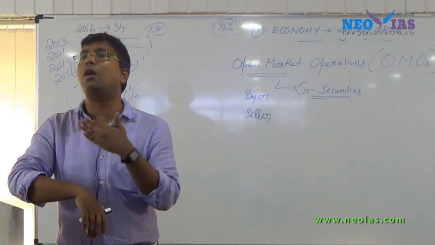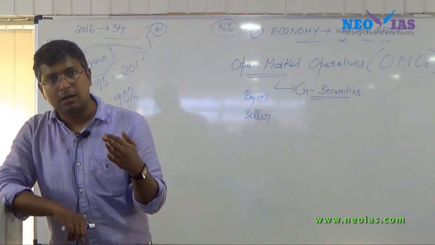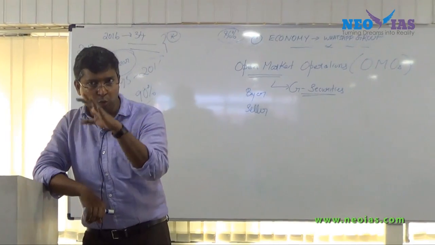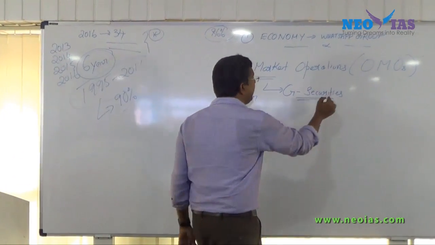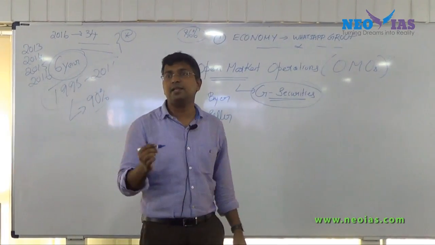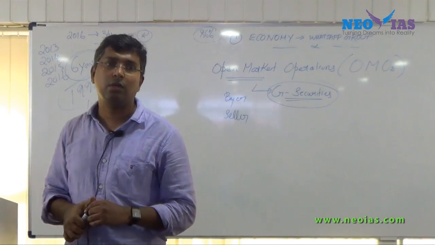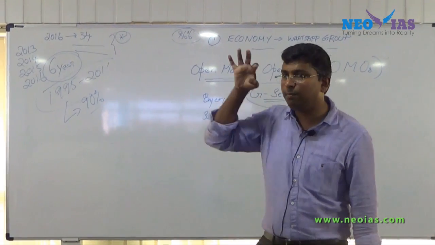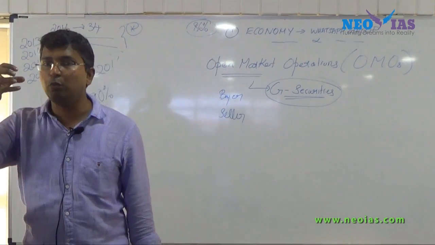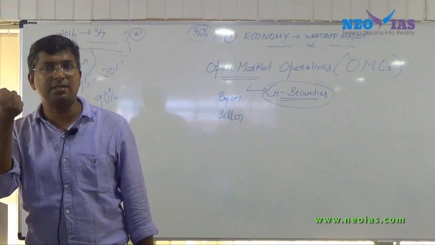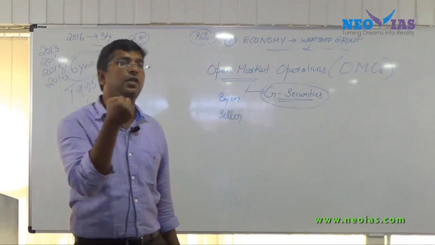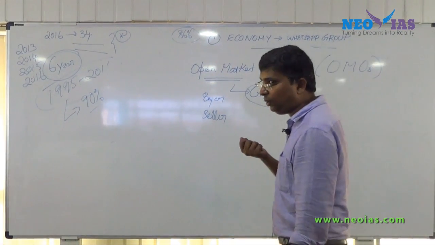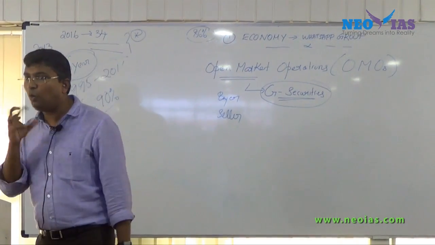In that market where government securities are traded, the RBI intervenes. By selling and buying government securities, RBI controls money supply. In open market operation, RBI enters the market, and through buying and selling government securities, RBI controls money supply. This concept is very, very important. You need to understand it. When the RBI sells a government security, or when the RBI buys a security, what happens to the liquidity?